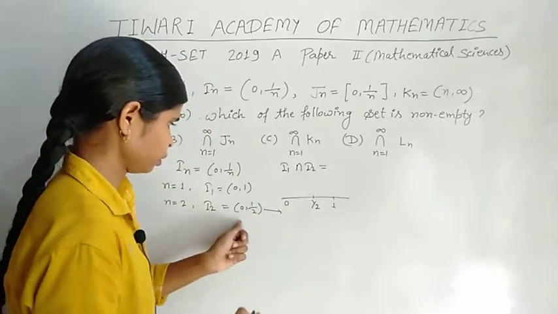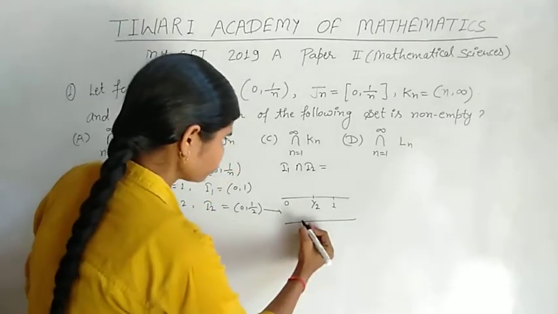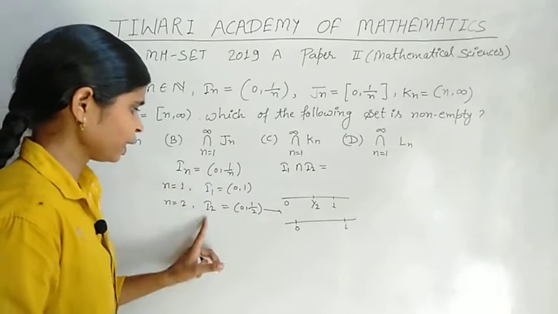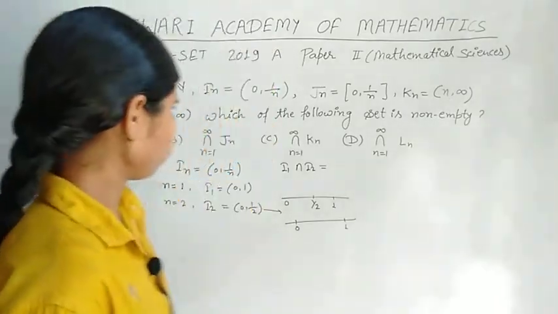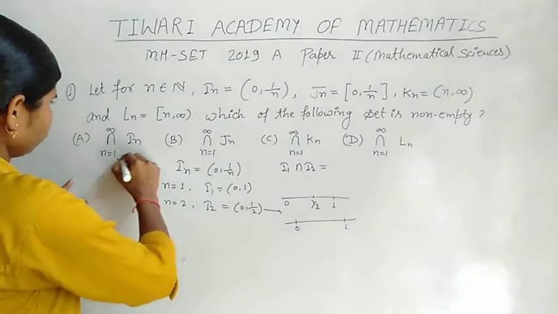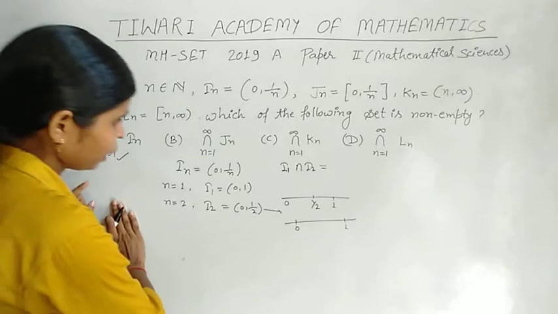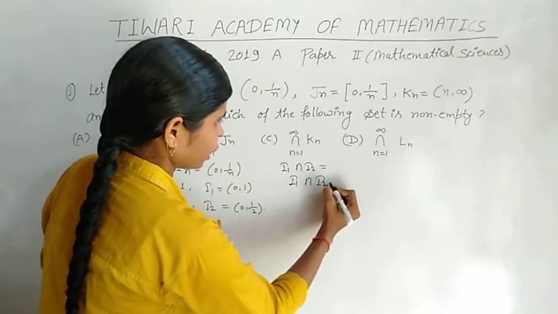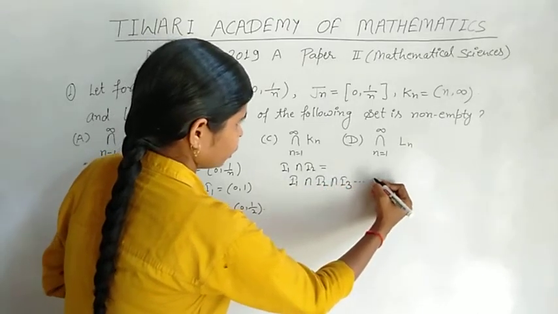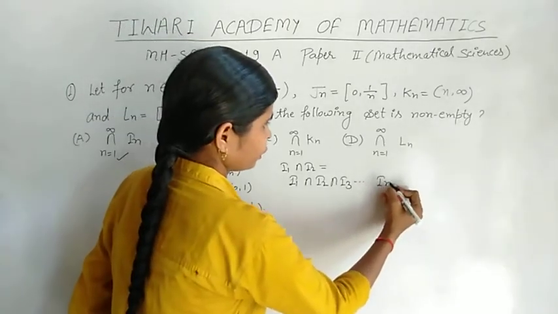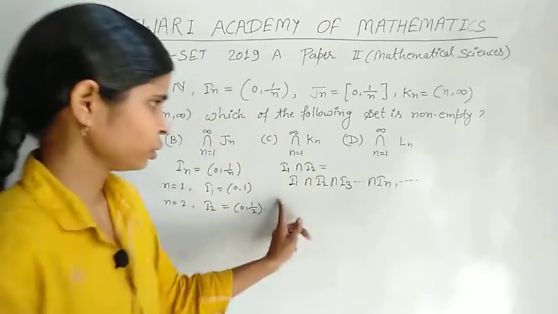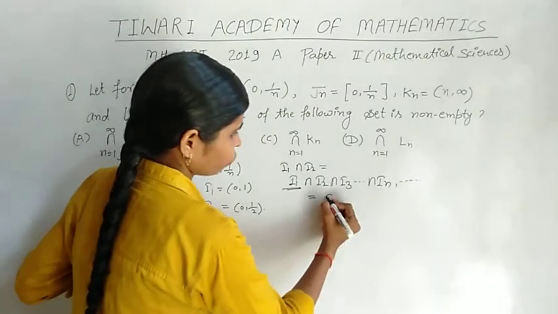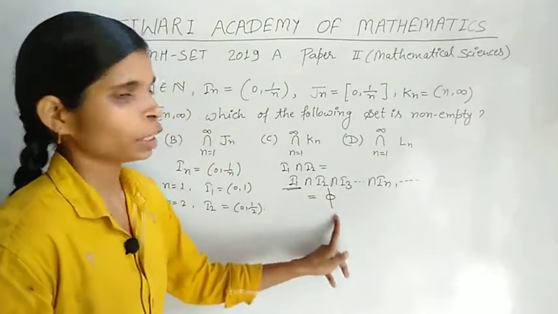If we take I1, I2, I3 up to In, with n varying from 1 to infinity, the intersection of I1, I2, I3 and so on, if we take the denumerable intersection of In, we find the answer will be phi, which is an empty set.